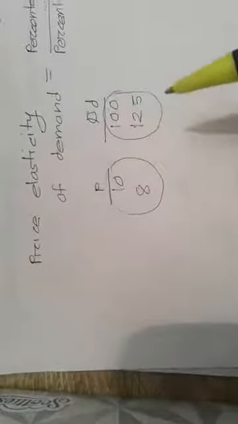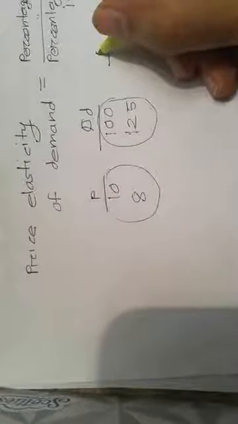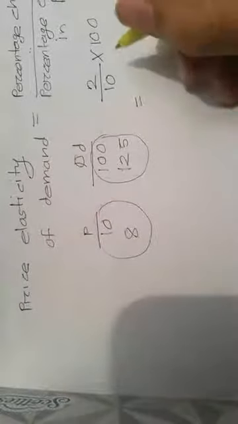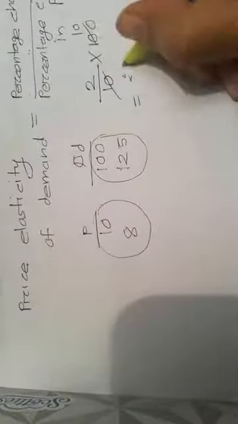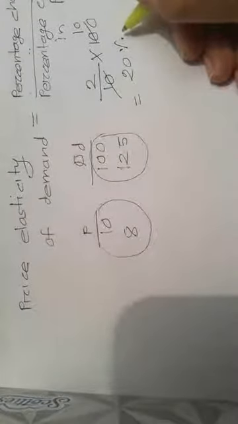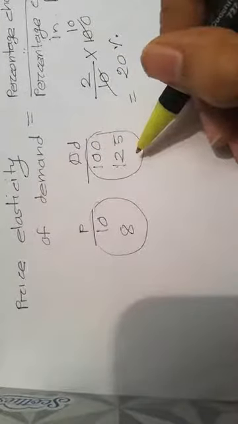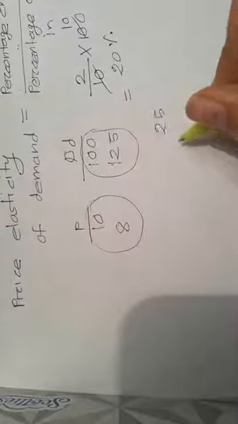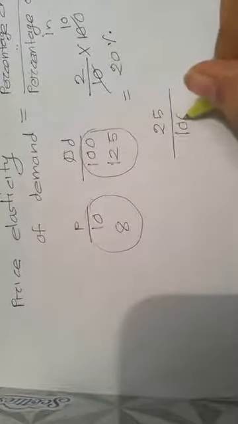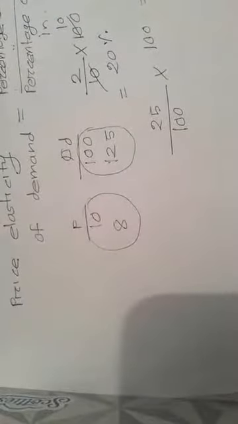Percentage change in price: it was $10, now it's $8, so 2 is the difference. Divide by 10, your old value, times 100. It cancels out to 20%. That is the percentage change in price. What about the percentage change in quantity demanded? 100 to 125. So 25 in the numerator, over the old value 100, so that is 25%.